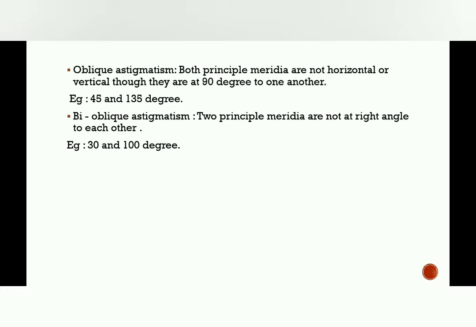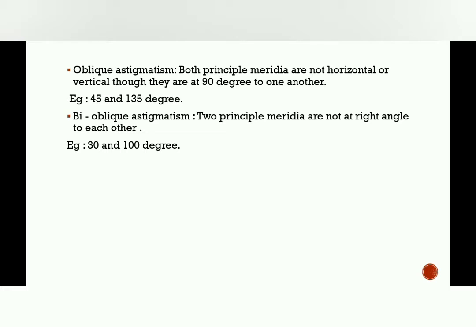Then the oblique astigmatism. In oblique astigmatism, both principal meridians are not horizontal or vertical, though they are at 90 degrees to one another. It means that in oblique astigmatism, we will see that there is no meridian having a horizontal or vertical placement, but they are at 90 degrees to each other. That is, for example, 45 and 135 degrees.